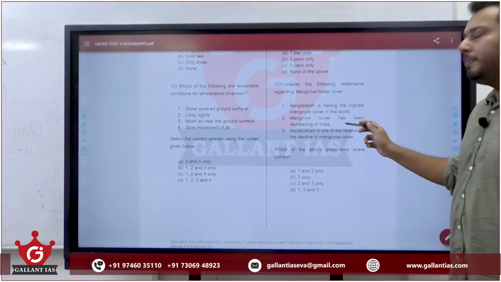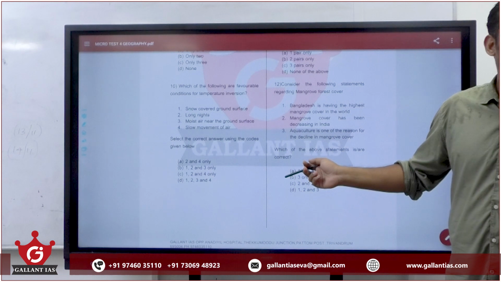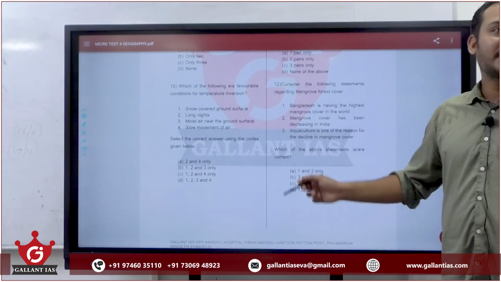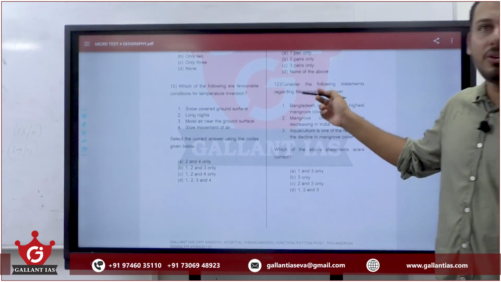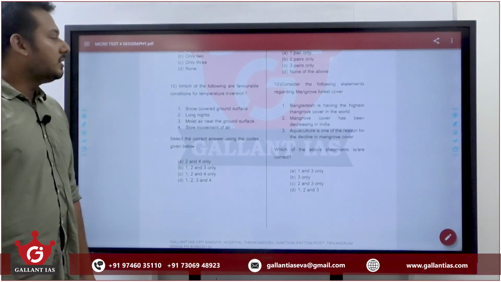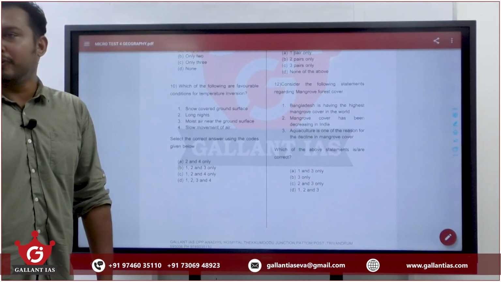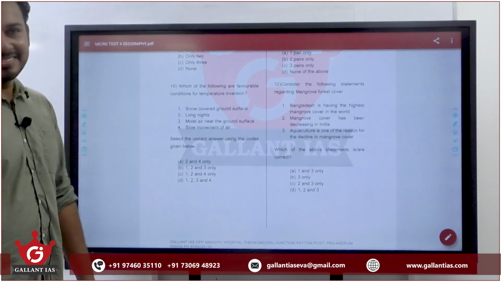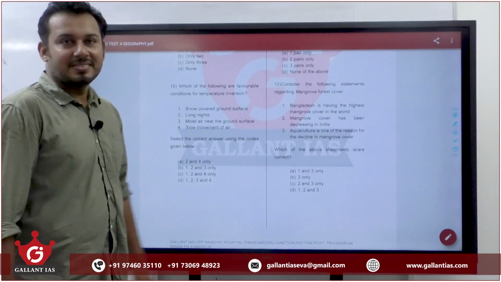The mangrove cover has been decreasing in India, true or false? False. As per the India State of Forest Report, the mangrove cover has increased. Aquaculture is one of the reasons for the decline of mangrove cover, true or false? True. So 3 only.